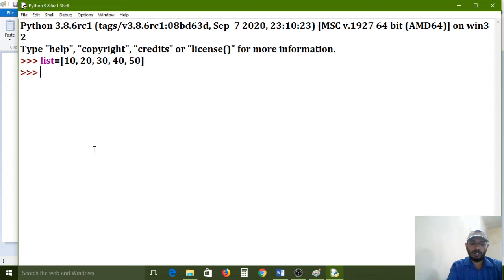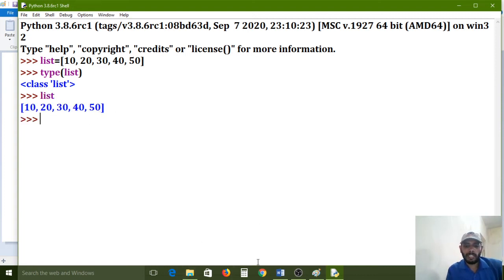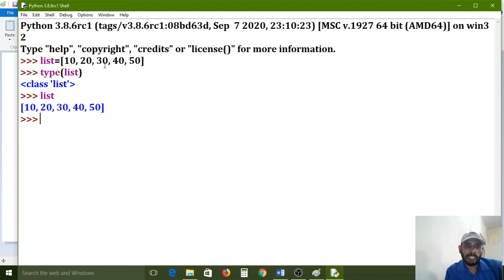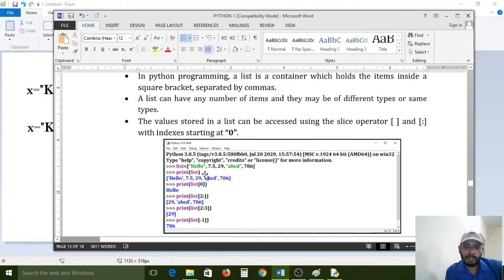Now I want to know the type of this one. List. The list data type is also list. If you want to print the list, it will be represented in between square brackets, separated by commas. Whatever we have configured, as it is it will print: 10, 20, 30, 40, 50. List means it has some order.